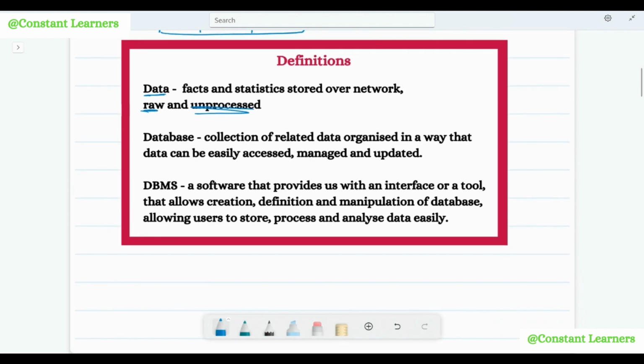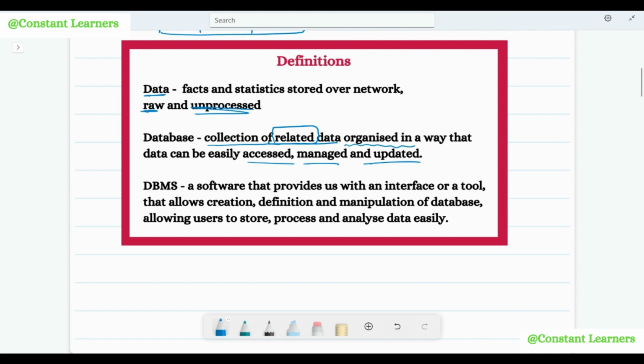Then database is the collection of related data. This word related is very important because a database can only store related data. And it is organized in a way that data can be easily accessed, managed and updated. So data is organized in such a way in the database that we can access it easily, read it easily, manipulate it easily, and also delete it if and when required.